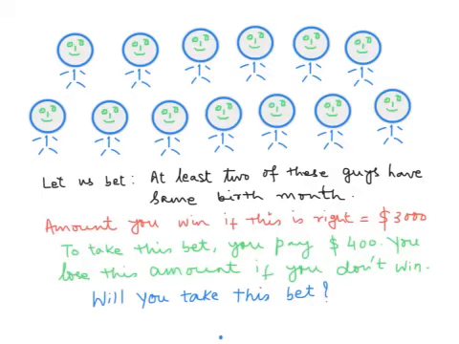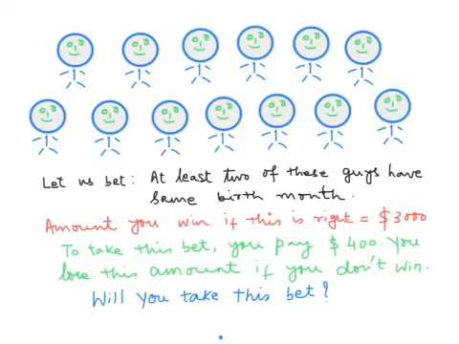This is an example where we tried to measure the risk by looking at the amount here, but the actual data which is required to measure the risk is the number of persons involved in this group. The probability that at least 2 persons out of these 13 have the same birth month is actually telling us about the risk involved in this bet, not this $400.